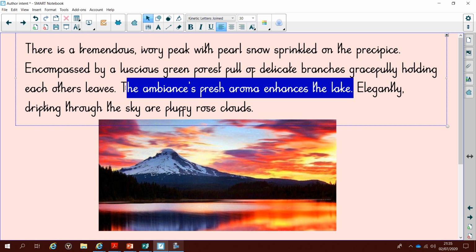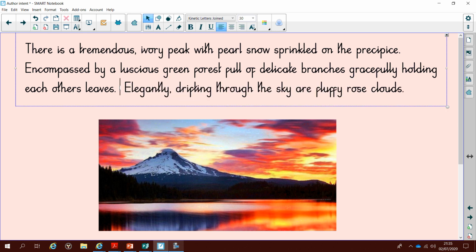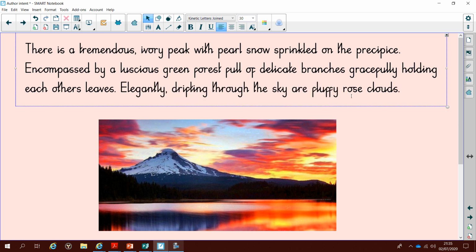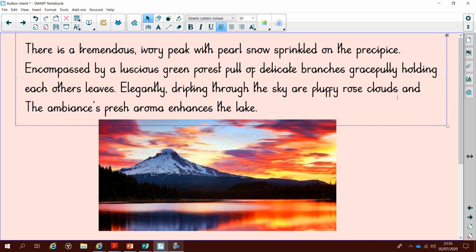Now I feel those sentences need swapping around. And then I can use a conjunction to join them together. And rather than using an and, I'm going to use while. The ambience's fresh aroma enhances the lake. Let's just read that back to make sure it makes sense.